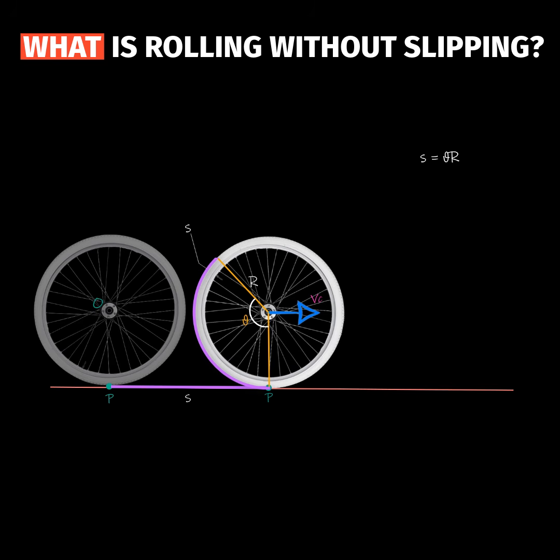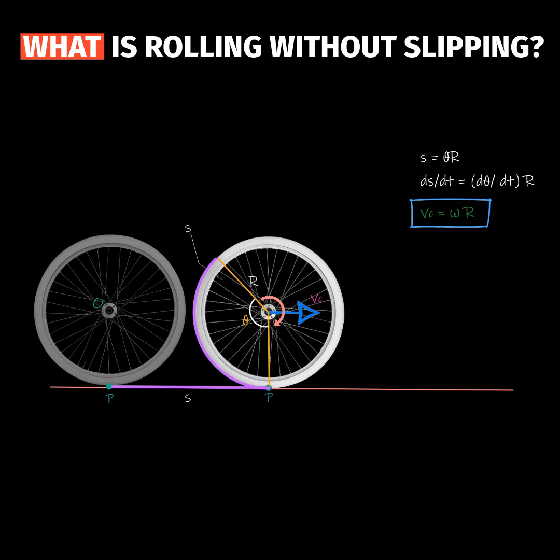So now let us go ahead and differentiate this equation with respect to time t, and what we get is ds upon dt is equal to d theta upon dt into r. But then we know that linear speed of the center of the wheel is ds upon dt, and also the angular speed omega of the wheel about its center is d theta upon dt. And so we can rewrite this equation as V center of mass is equal to omega r. Now this relationship is very important because this ensures the condition for rolling without slipping.